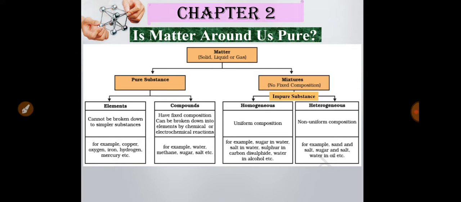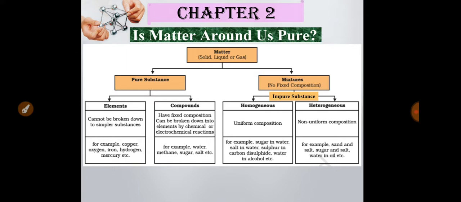Now compounds. In compounds, when two or more atoms combine chemically, they form a molecule, and when a large number of these molecules are placed together, it is called a compound.